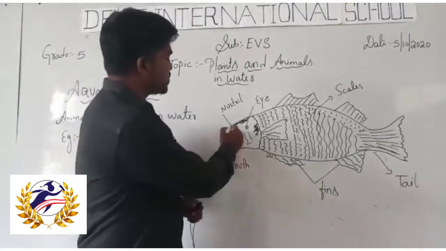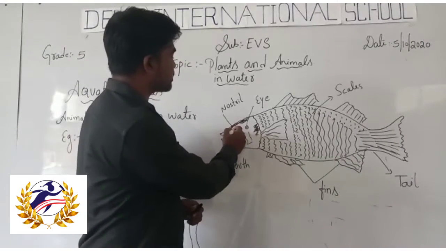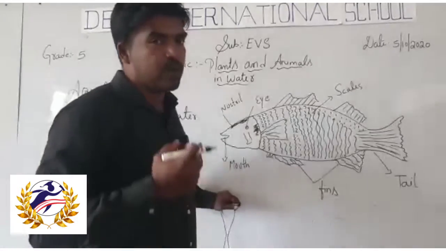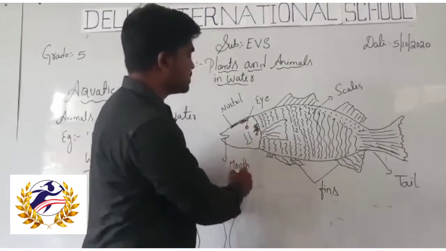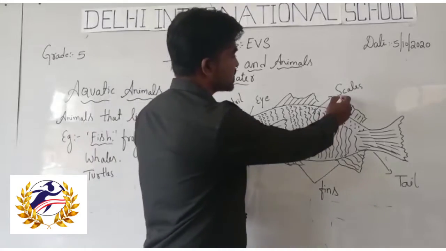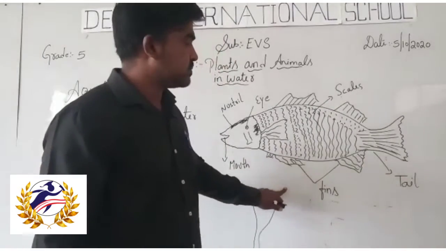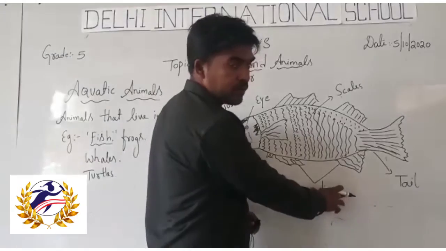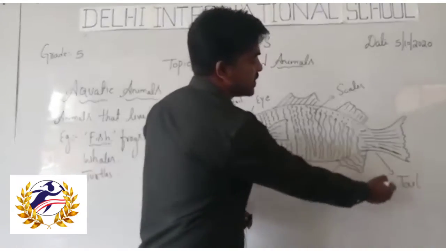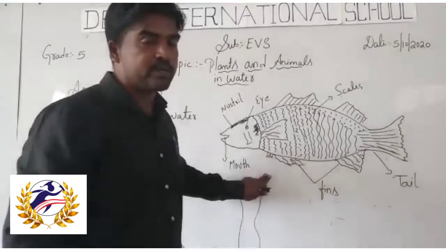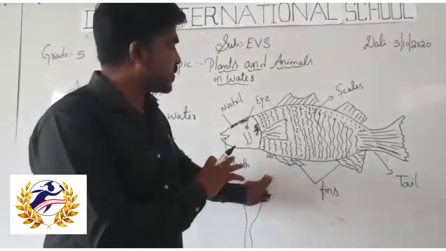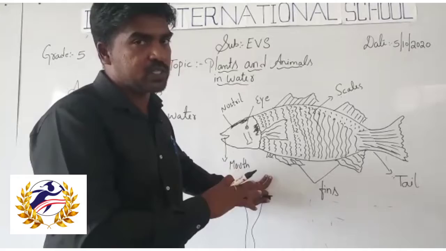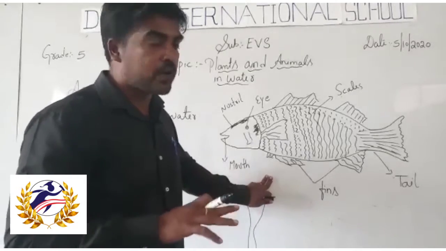Here are the nostrils, like our nose, the eyes, the mouth, scales, fins like wings, and this is the tail. These are the important parts of the fish.